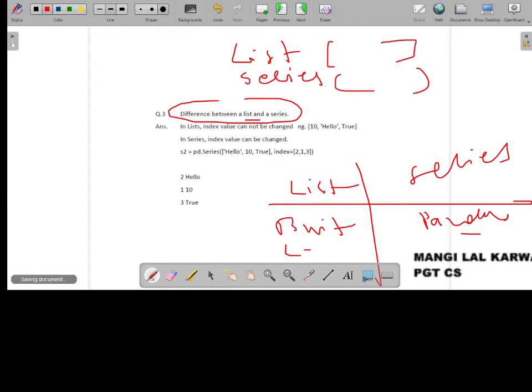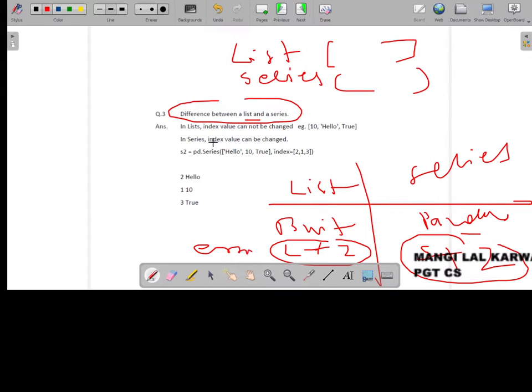You cannot apply an arithmetic operator with the list. List plus 2 you cannot write, but you can write series plus 2. This will add 2 to each element. For the list, this will not add 2 to each element, it will give an error. So these are some differences.